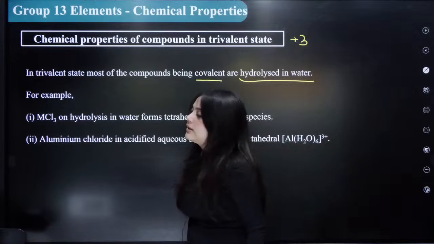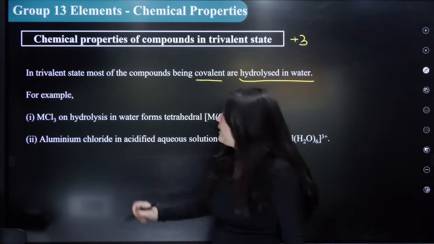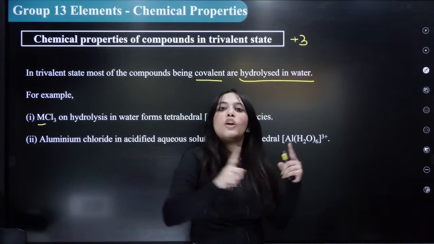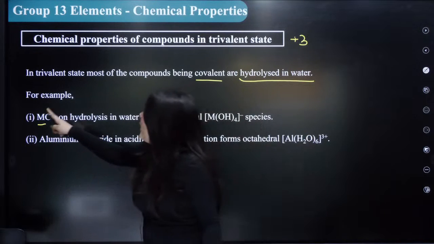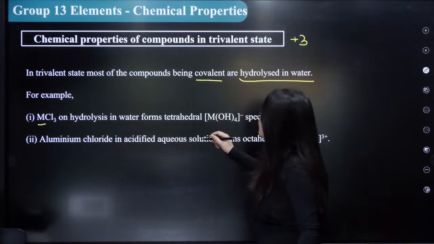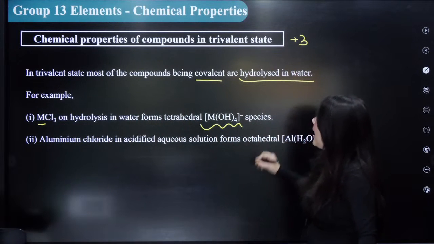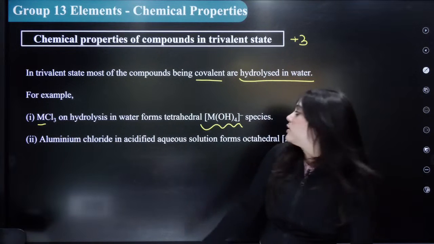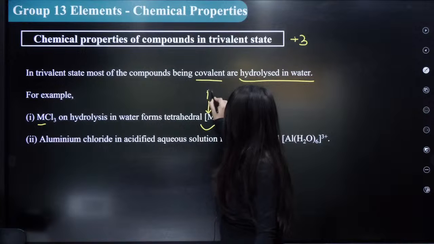Very, very important. Okay? For example, any metal, M here represents any element from group 13. Could be boron, could be indium. Okay? So MCl3 on hydrolysis in water forms a tetrahedral M(OH)4 minus species. Who forms M(OH)4 minus species? Only and only boron.